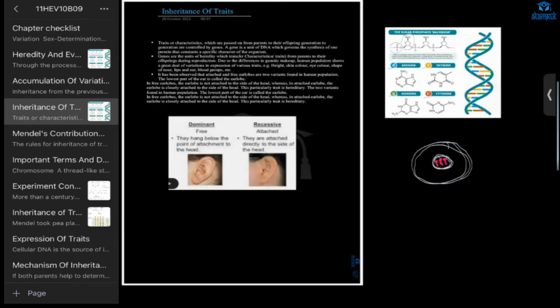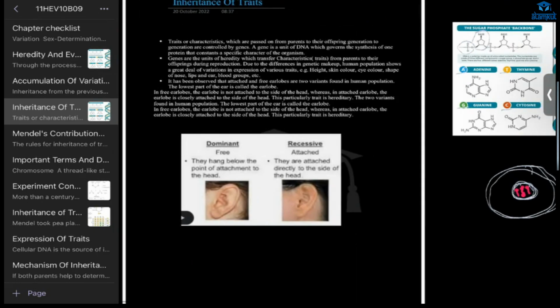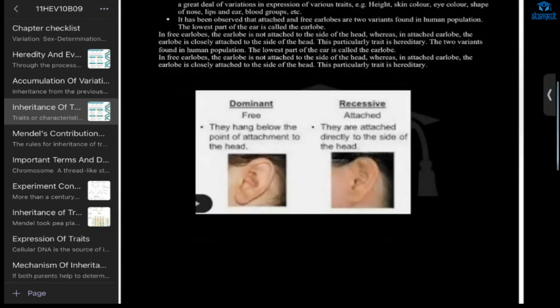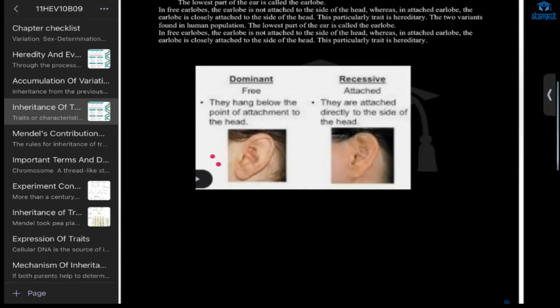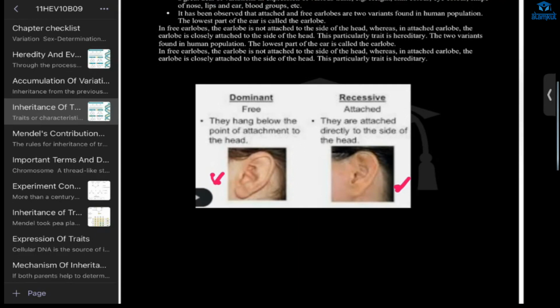This is the gene which is passed from one generation to the next. And how is it inherited? By reproduction. For example, have you seen this? Some of you may have free earlobes, with no attachment, and some have attached ones. This character is inherited. It is passed from your parents to the next generation, to offspring, to children.